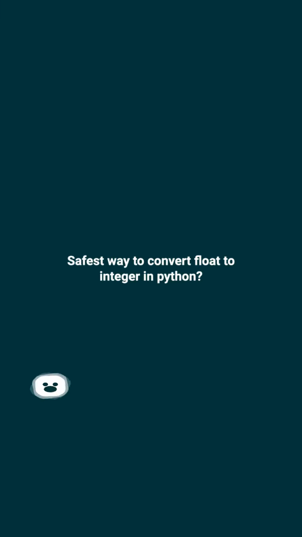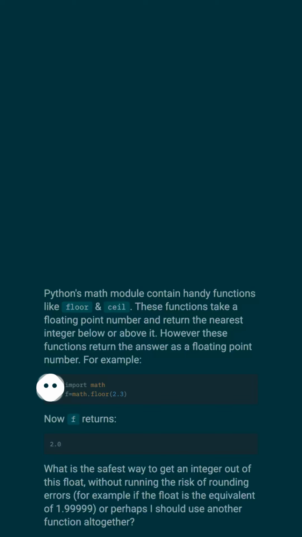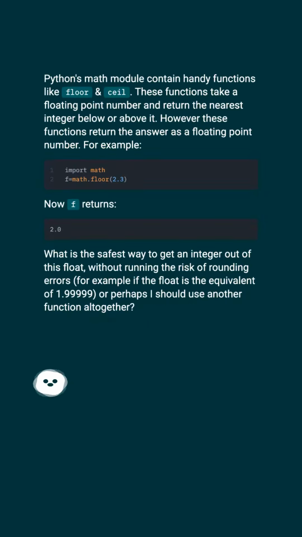Safest way to convert float to integer in Python? Python's math module contains handy functions like floor and ceil. These functions take a floating point number and return the nearest integer below or above it. However, these functions return the answer as a floating point number.